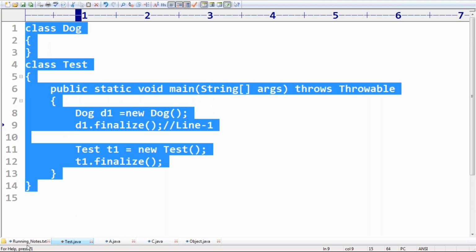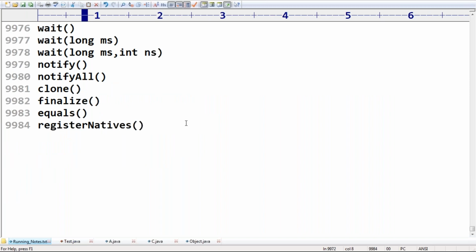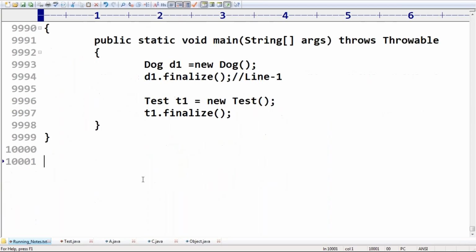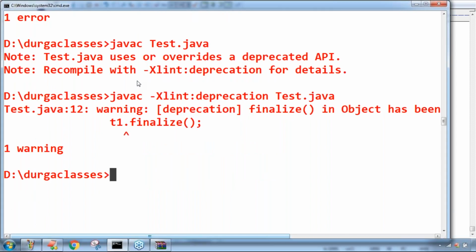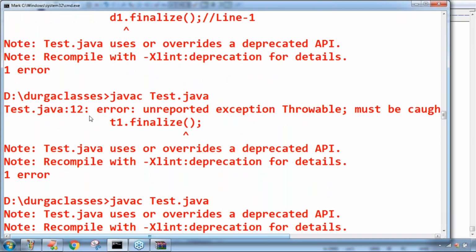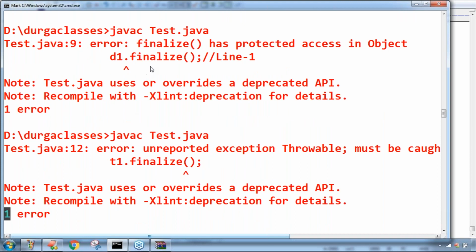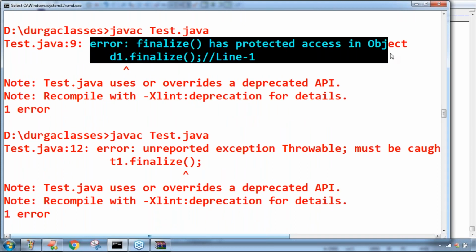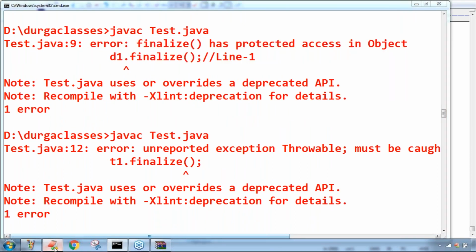Yes, friends, any doubt related to this? Can you please confirm? What is the error we are getting in this case, sir? This is the error we are going to get. So this error we are getting at line 1.